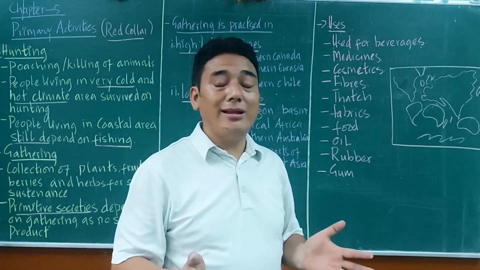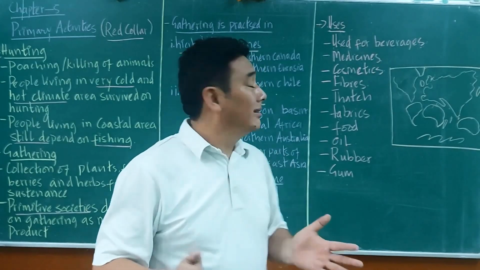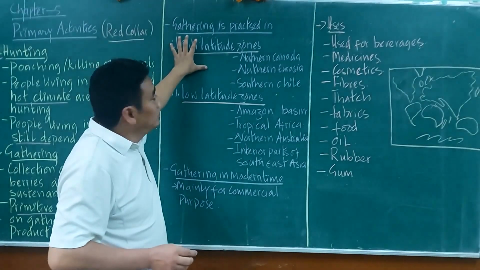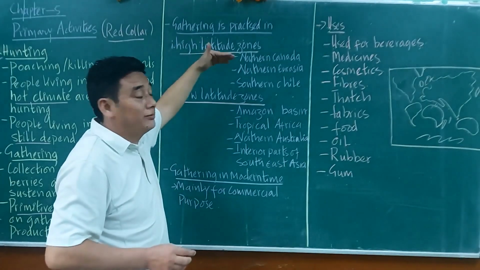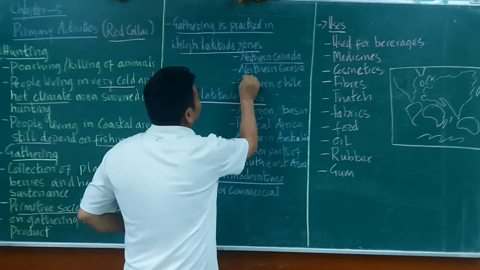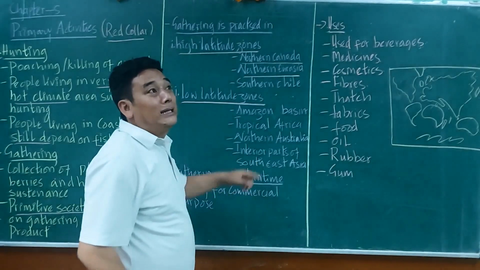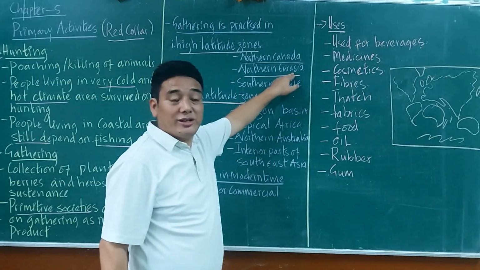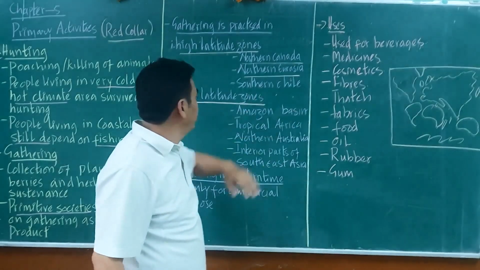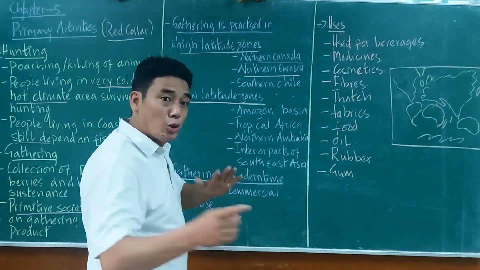So those are high latitude areas. This gathering is practiced especially above 60 degrees, for example in northern Canada, northern Eurasia, meaning Europe and Asia, and southern Chile, a country in South America. I'll show you that on the map.